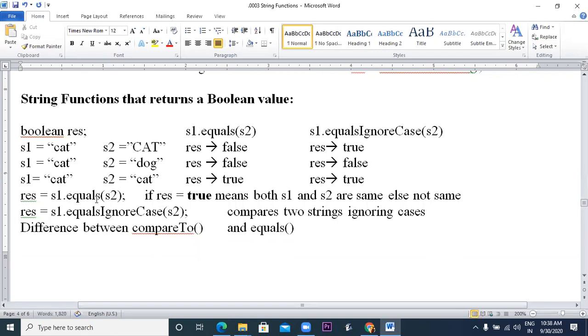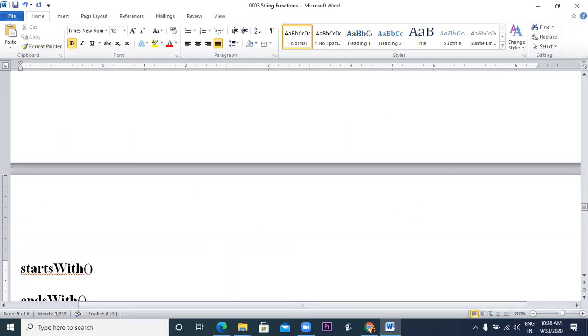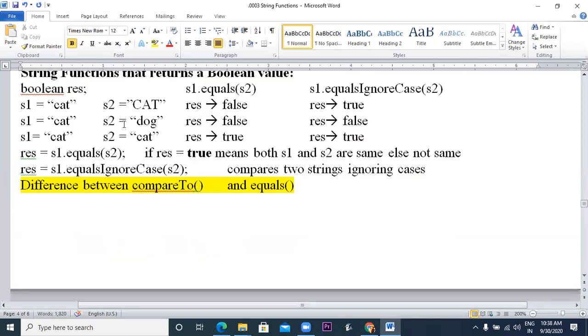Now let us see what is the difference between a compareTo function and an equals function. Previously I taught you the compareTo function. So who will tell me the difference between the compareTo function and equals function? Tell me one difference. Tell me about compareTo and about equals. Can anyone tell? Anyone?